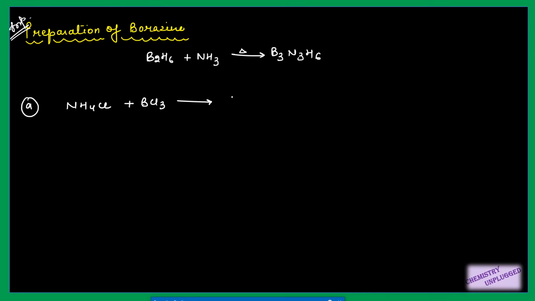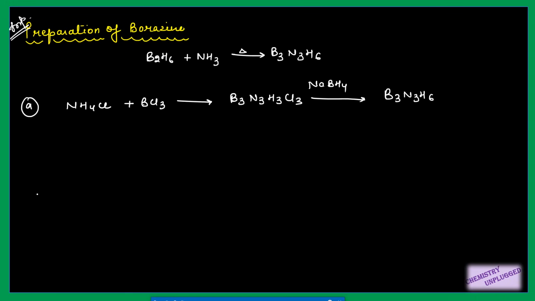First it will give us B3N3H3Cl3. Then we will use NaBH4, or we can also use LiBH4, and it will give us B3N3H6.